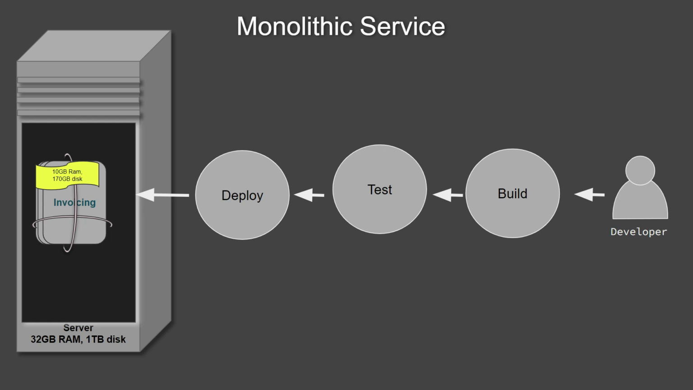That means if we need to scale this application, that is, if you need to deploy multiple copies of it, the minimum resource capacity is what is shown here, a 10 GB RAM and 170 GB of disk. At the application level or service level, we cannot do resource management here. So resource overutilization is one of the results of monolithic service.